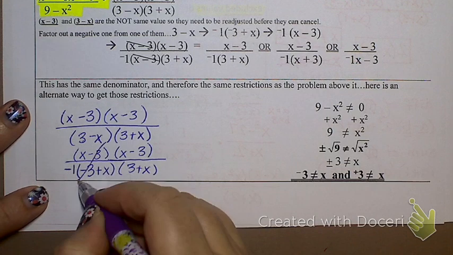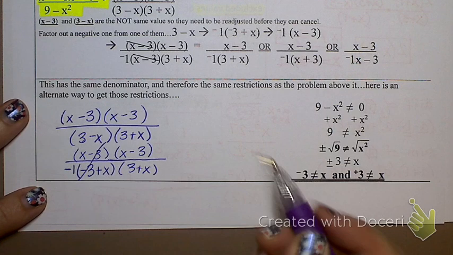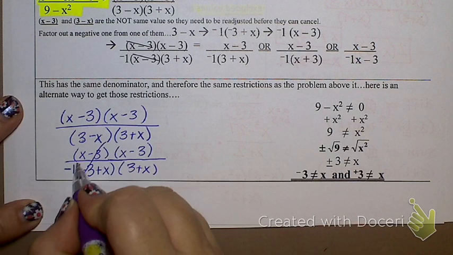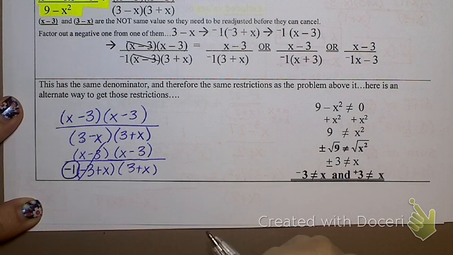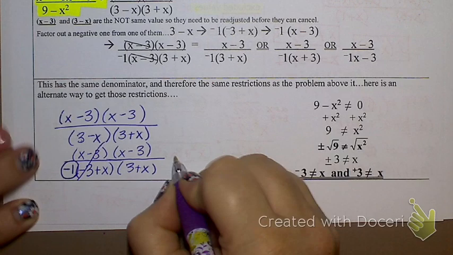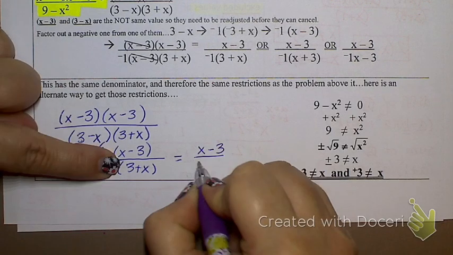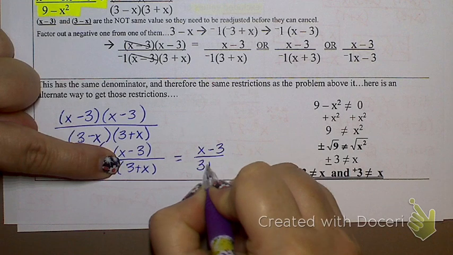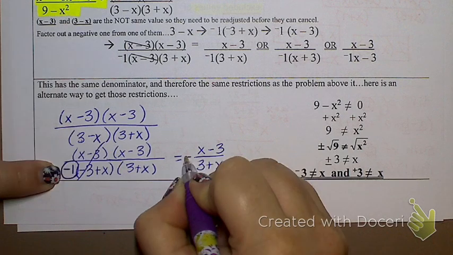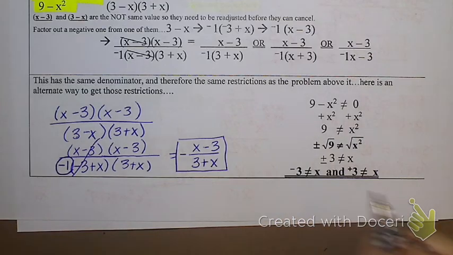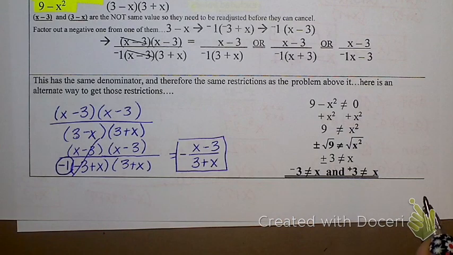So what's the trick? If I have these opposites, I can cancel them out as long as I take out that negative 1. All right? So I'm left with x minus 3 on the top, 3 plus x on the bottom, and the negative 1 means I have a negative out in front of that fraction. Does that make sense? Sort of?